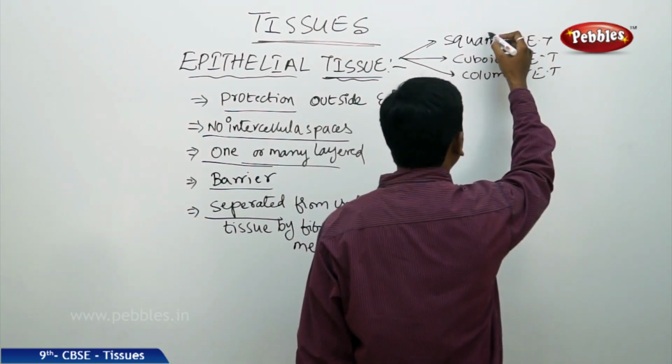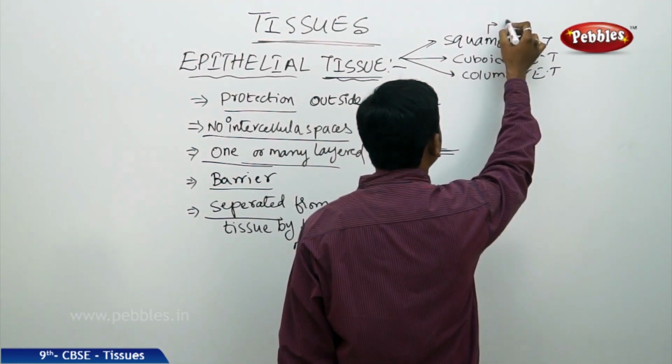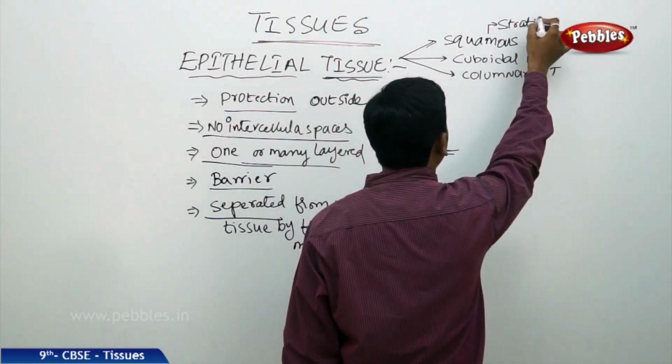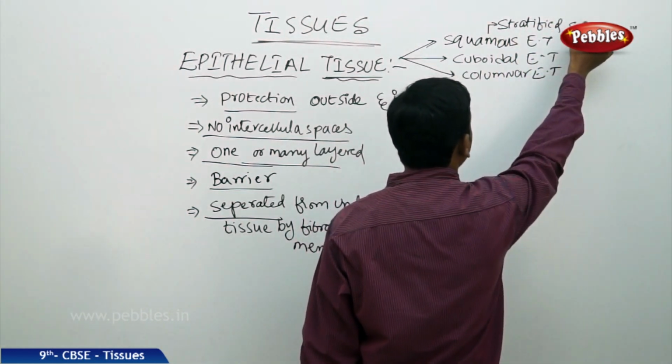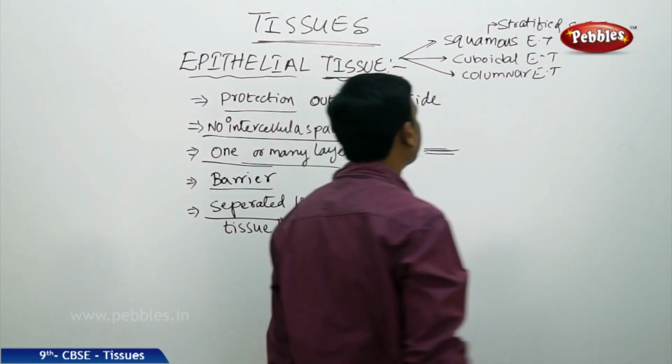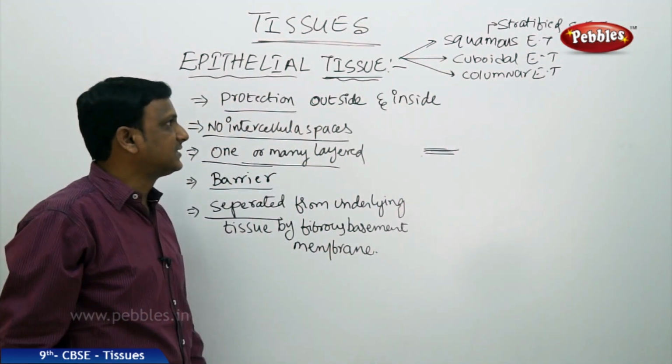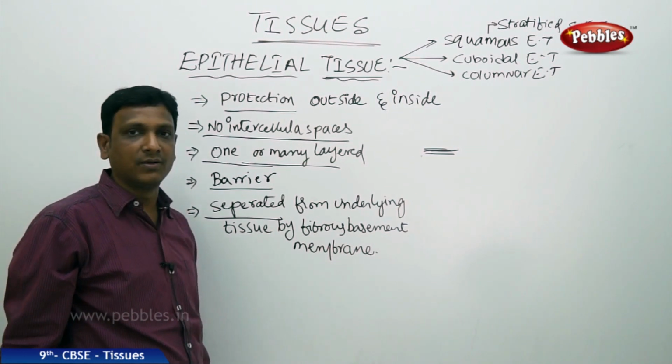And squamous epithelial tissue sometimes forms stratified squamous epithelial tissue.